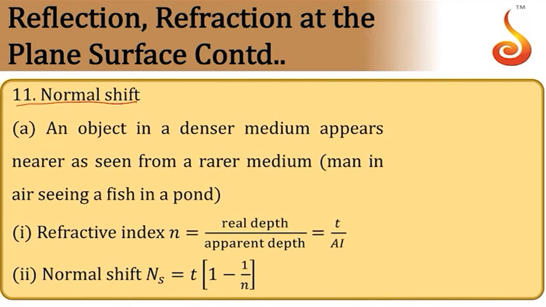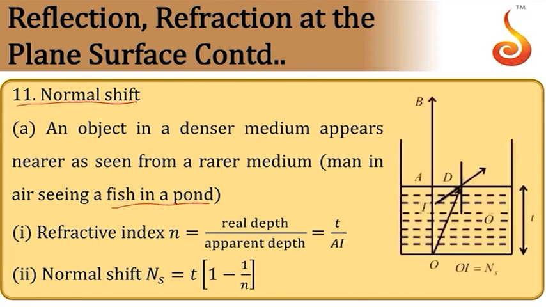Yes. After lateral shift, the next concept is normal shift. When an object in one medium is seen from another medium, almost along the normal direction, the position of the object appears to be shifted along the normal, either towards or away from the observer. That phenomenon we call normal shift. Suppose there is a fish in a pond and a man is observing it, then the fish appears to be nearer to him. If there is a coin at the bottom of the pond, it appears to be raised. That is due to normal shift.